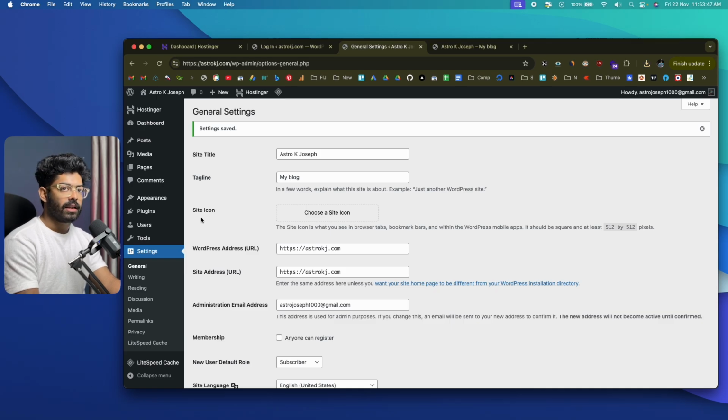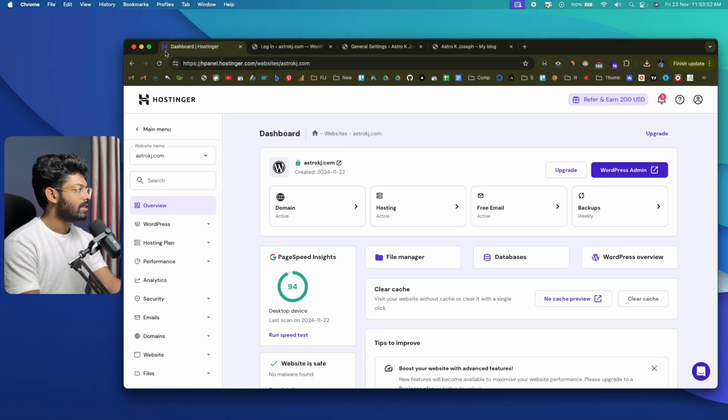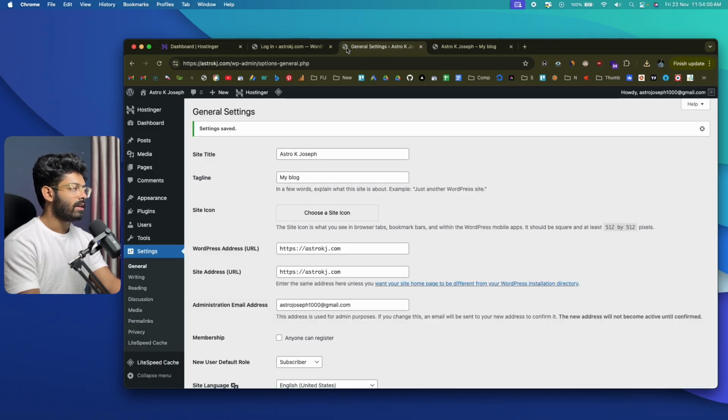And what is the site icon, you ask? It is the fav icon. So if you look at this Hostinger website right here, you can see a H logo, right? So the site icon here is the logo of the Hostinger website. And now if you look at our website, we have this globe icon. We don't have our custom icon. So once you design your logo, you can go ahead and upload it right here.